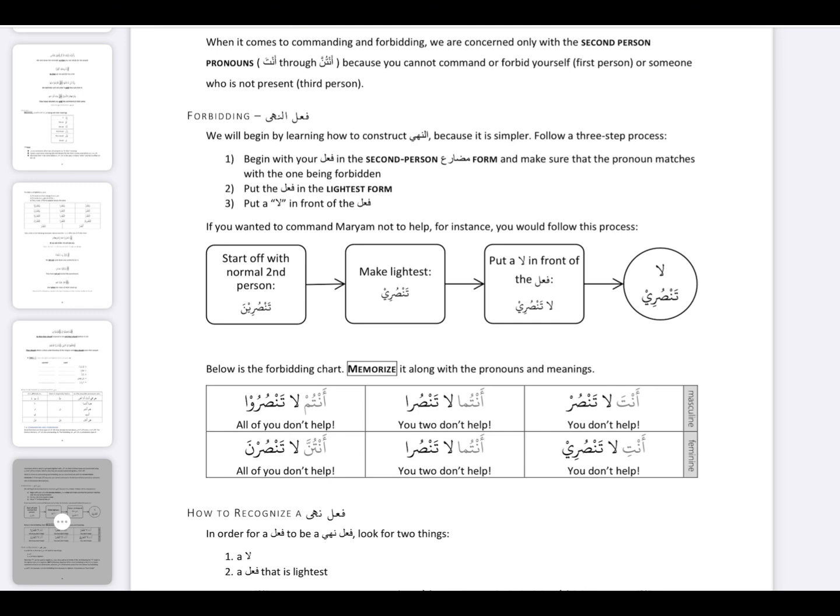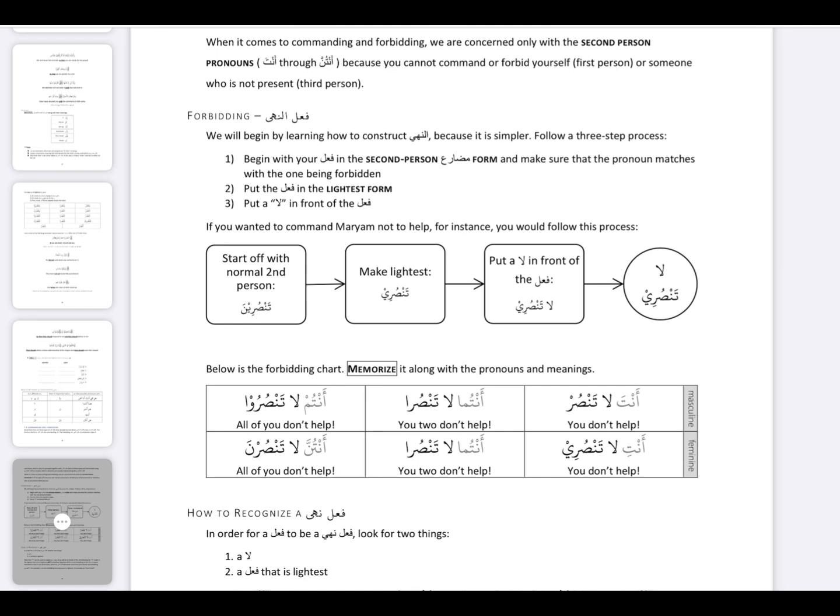Don't use the anta form of the verb for anti, and don't use the anti form of the verb for anta. Then put the fi'l in the lightest form.